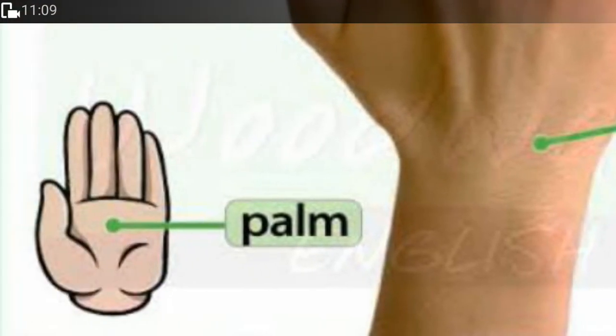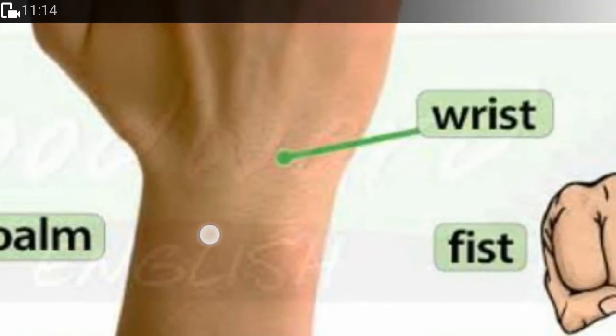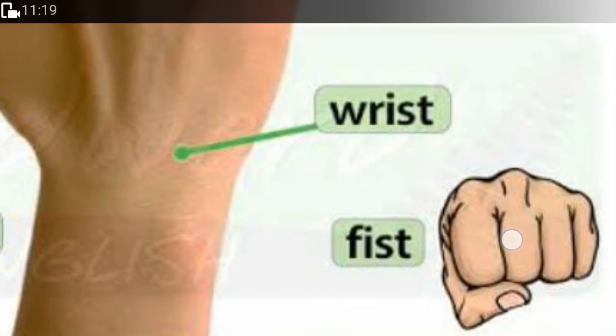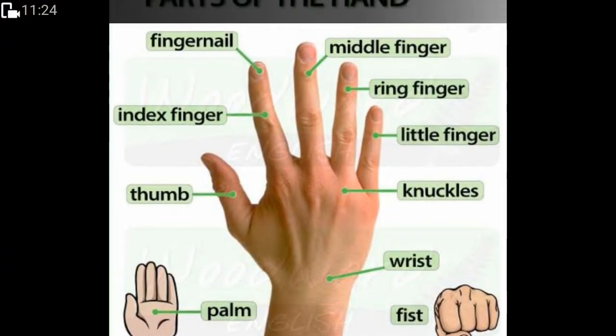Now, the front part of the hand here, it's known as the palm. And when we tie it up, like we are punching someone, that is known as a fist. So I hope I'm very clear with it. Place your hand in your notebook and draw all your fingers and write their names like thumb, index finger, middle finger, ring finger, little finger or pinky, knuckles and wrist. Now, if you would like, then you can draw a palm and a fist as well.